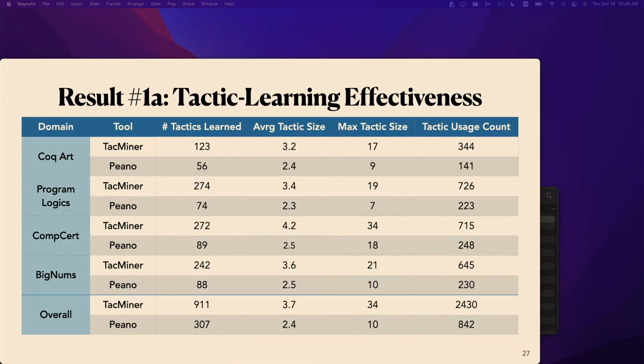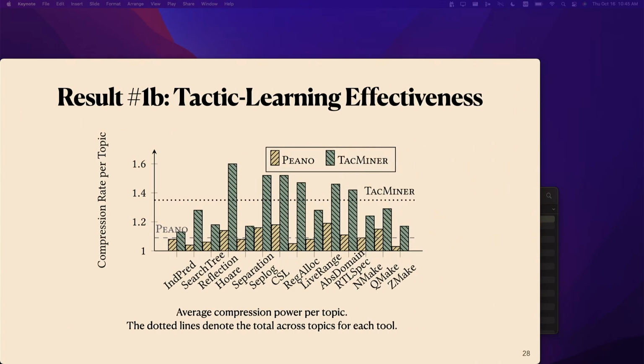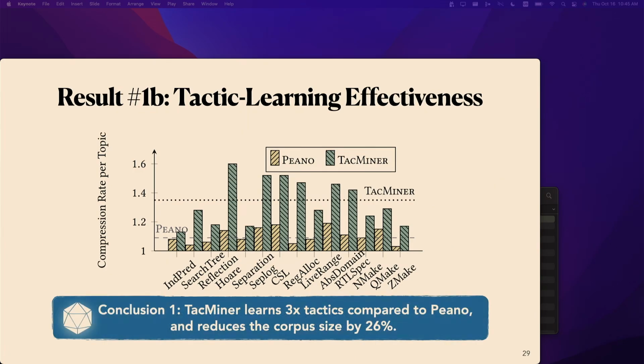We have two results for the first research question. The first one is on the statistics of the tactics we extracted. We can see that TacMineR learns 3 times the tactics learned by Peano, and they are much more frequently used as well. They also achieve a much higher compression rate. So our first conclusion is that TacMineR learns 3 times more tactics compared to Peano, the baseline, and reduces the corpus size by 26%, while Peano only does it by 9%.